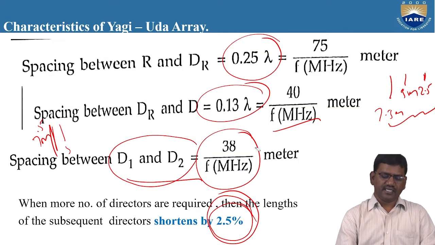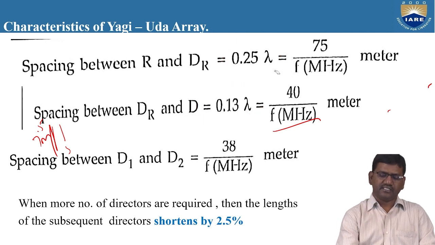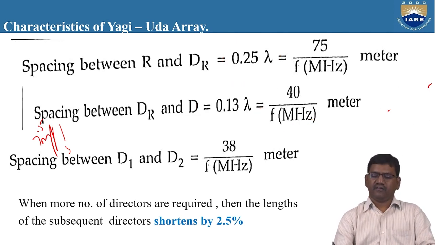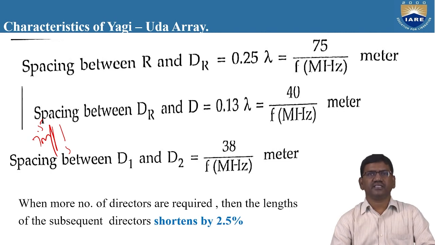So these are the design characteristics of the Yagi-Uda antenna. You need to remember all these characteristics. First of all, you need to know the operating frequency of the Yagi-Uda antenna. So let us conclude the Yagi-Uda antenna. If you want to design a Yagi-Uda antenna, first you need to remember three things. A Yagi-Uda antenna consists of three elements: the reflector, the driven element, and the director. These are three basic elements which are mandatory for designing a Yagi-Uda antenna.